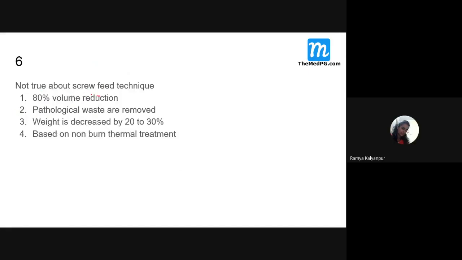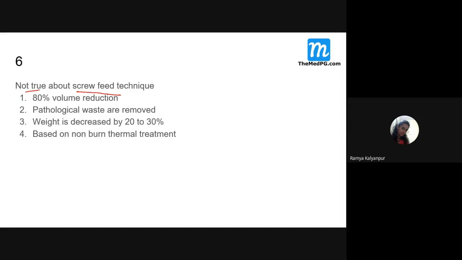Next, not true about the screw feed technique. Because what is the screw feed technique? What did I tell you? One auger machine will be there. No burning here. I hope you remember the picture. Auger machine, then biomedical waste, then you nicely rotate it. Then there will be reduction in volume and weight. This is what we have learned about the screw feed technique.